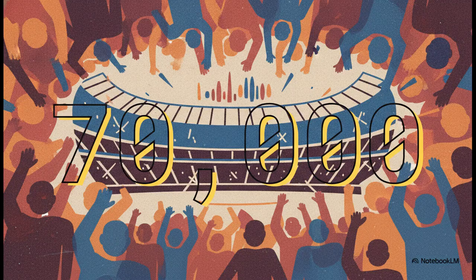And speaking of magnitude, 70,000. Just let that number sink in for a second. That is the massive capacity of the packed stadium required to bring this cinematic vision to life. By anchoring the prompt with that very specific figure, it takes this digital, AI-generated dream and grounds it in a tangible, honestly awe-inspiring reality. I mean, imagine the collective energy of 70,000 spectators, breathing, chanting, just waiting in complete unison. It instantly emphasizes the truly epic scale of this upcoming clash.